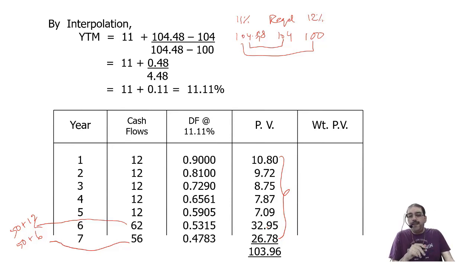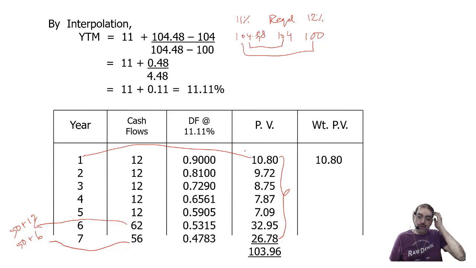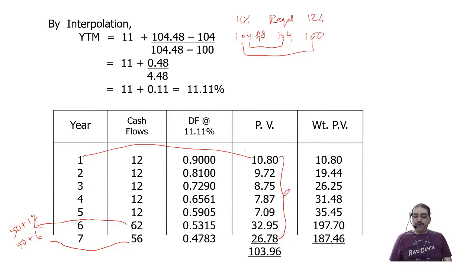Okay. Then we have weighted present value, 1 into present value, 2 into present value, 3 into present value, 4 into present value, 5 into present value, 6 into present value, 7 into present value. Total of all the weighted present values is 508.58.